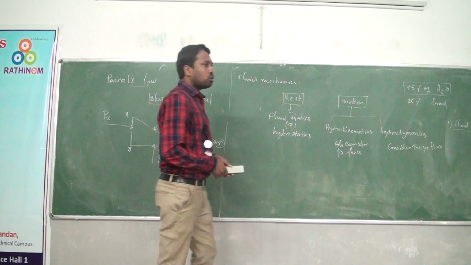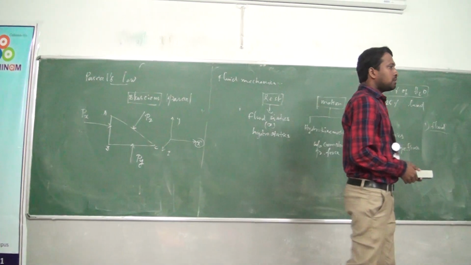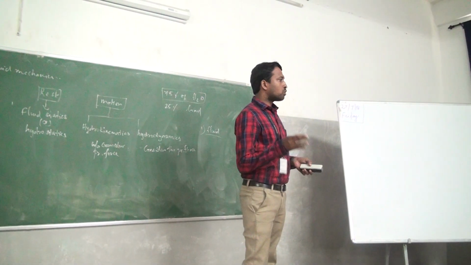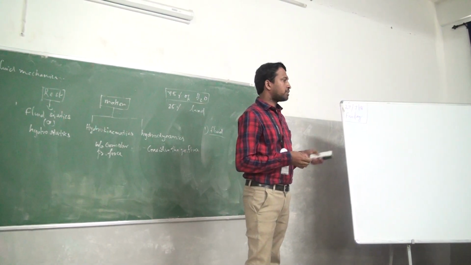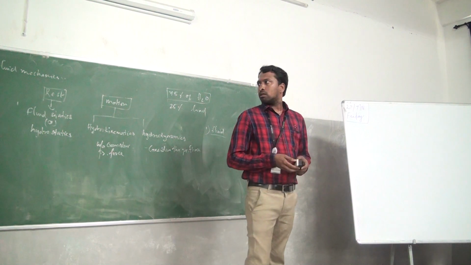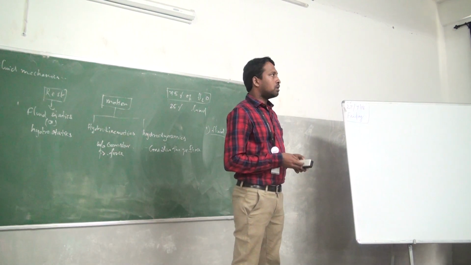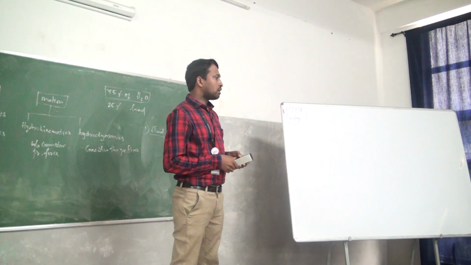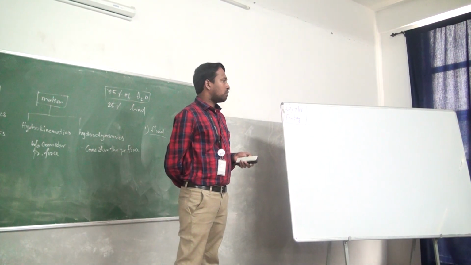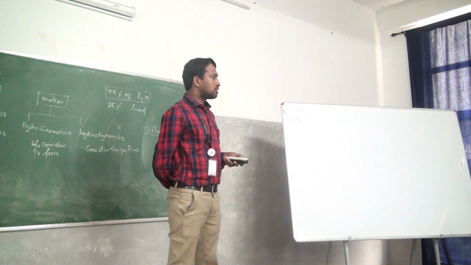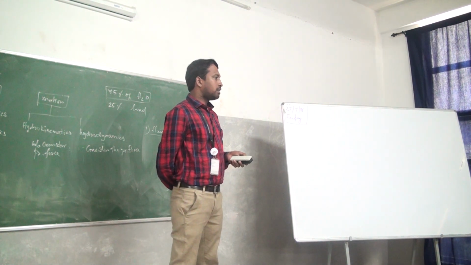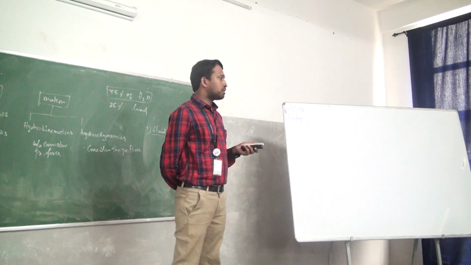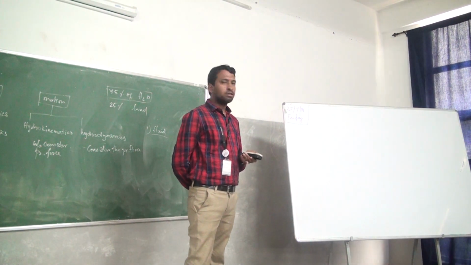Today we have seen about fluids. What is meant by fluid? A fluid is capable of flowing from one place to another place. The types of fluids are solid, liquid and gas. What is fluid mechanics? It is a branch of science which deals with the behavior of fluid in rest and motion condition.